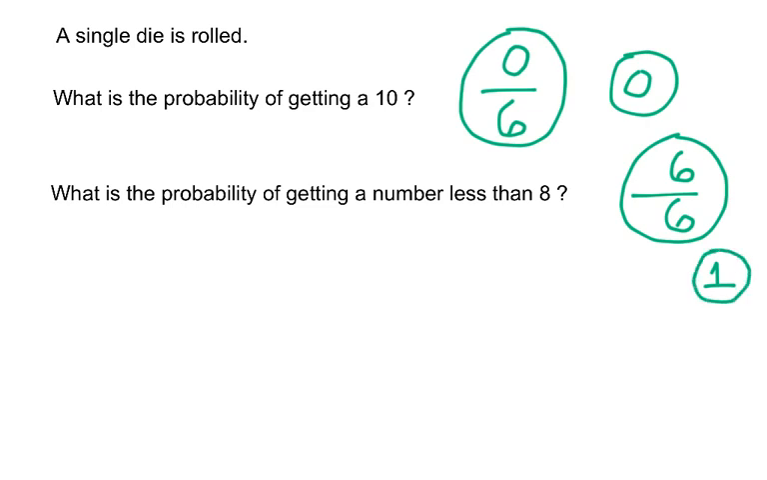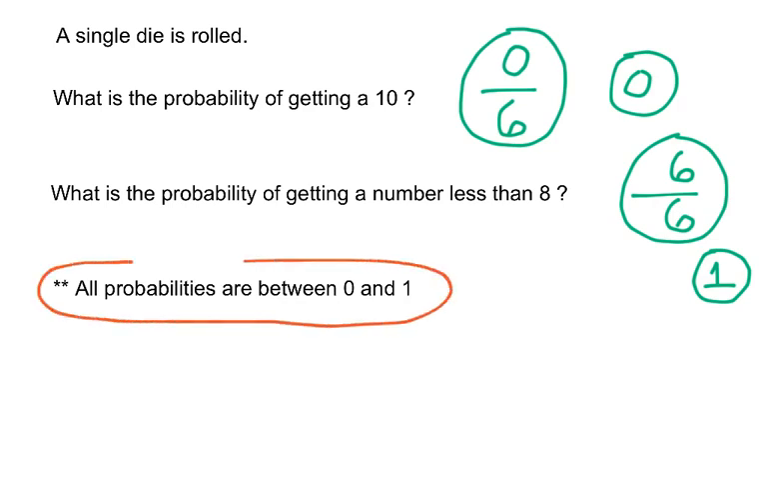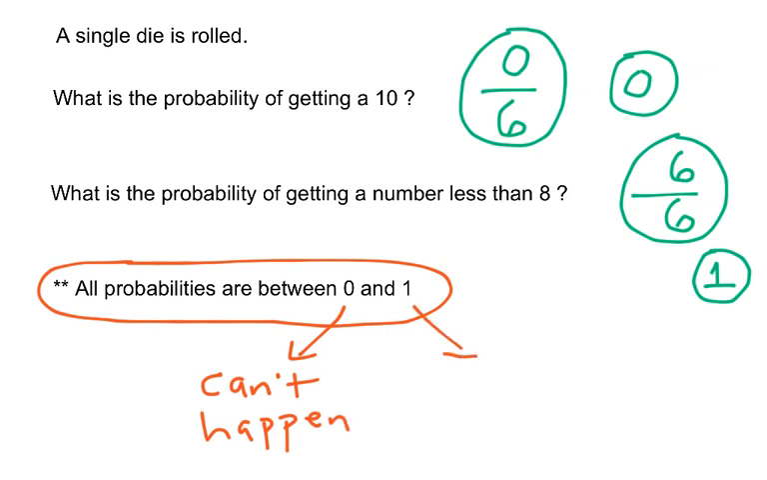And this brings us to an extremely important idea. And that idea is that all probabilities are between 0 and 1. Something that absolutely cannot happen, like getting a 10 when we roll a single individual die, that probability is 0. Something that absolutely cannot happen has a probability of 0. And something that absolutely must happen, like getting a number less than 8 when we roll a single individual die, that probability is 1. So if it can't happen, the probability is 0. If it must happen, the probability is 1.